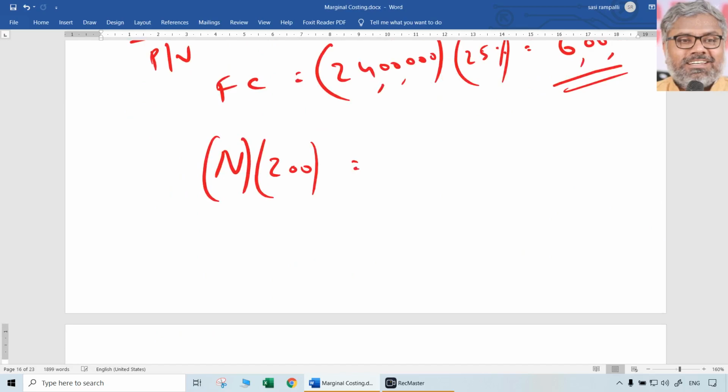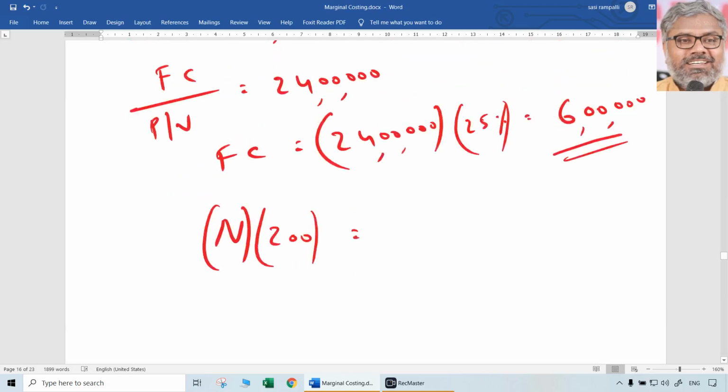200 is the selling price, so 200N will be the total sales. Sales is equal to what? Fixed cost plus variable cost plus profit, isn't it? That's what is going to be the total sales. Now, fixed cost here is how much? That is going to remain the same. Variable cost, we don't know.